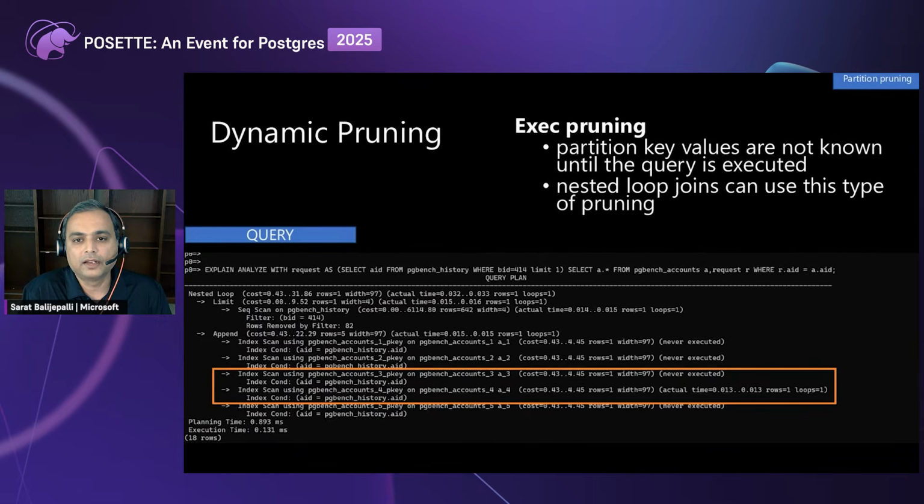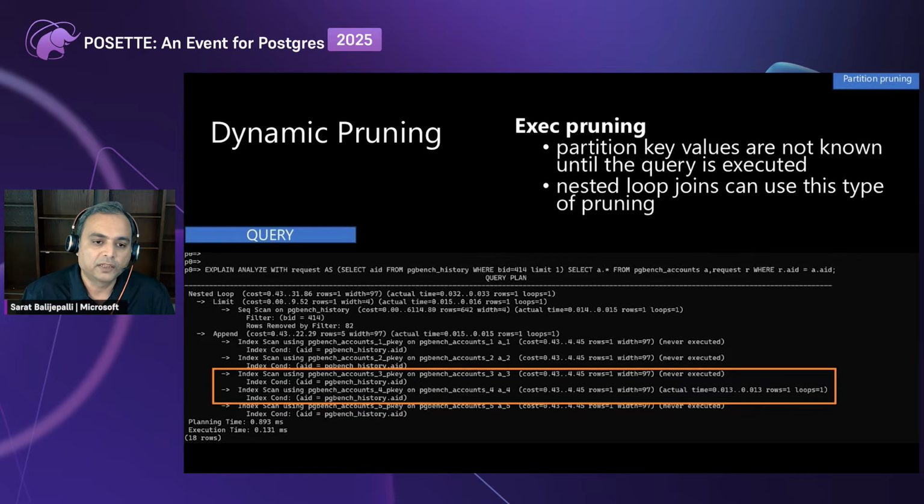The second type of dynamic pruning is execution pruning. Again, the partition key values are not known until the plan execution. So nested loop joins can use this kind of pruning. If we look closely at this query, we have a join on pgbench history and pgbench accounts. We know pgbench accounts is a partition table, whereas pgbench history is not.